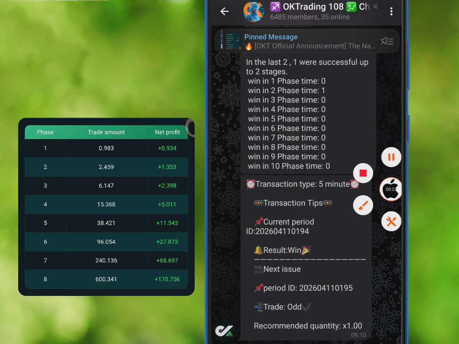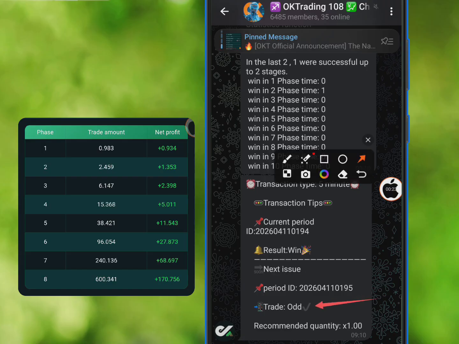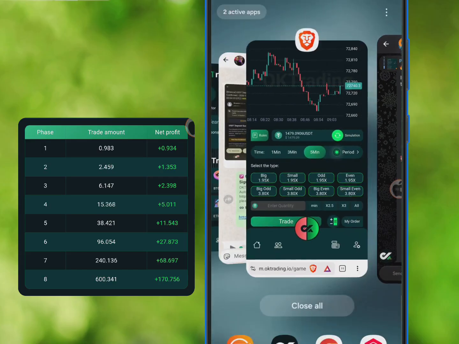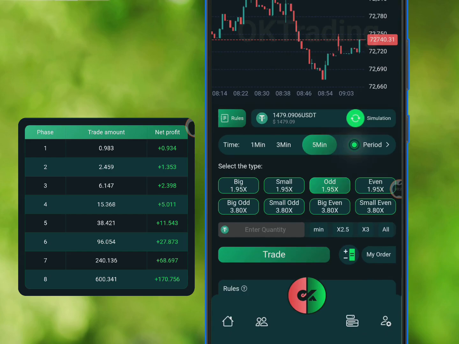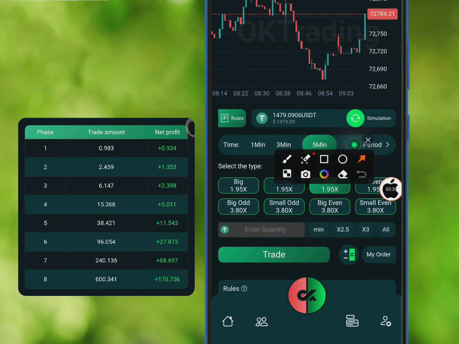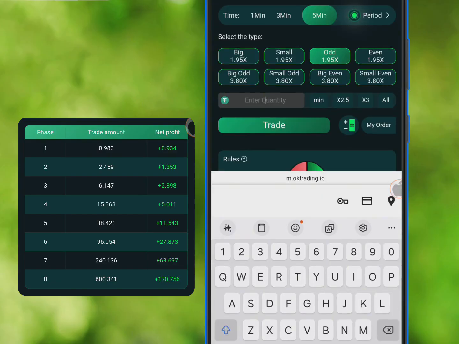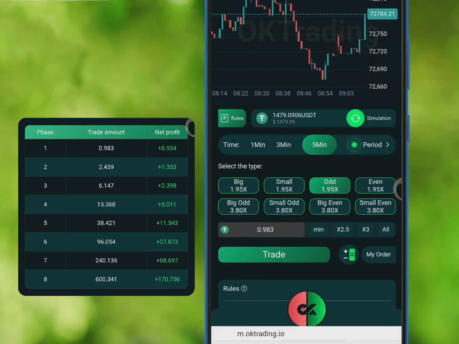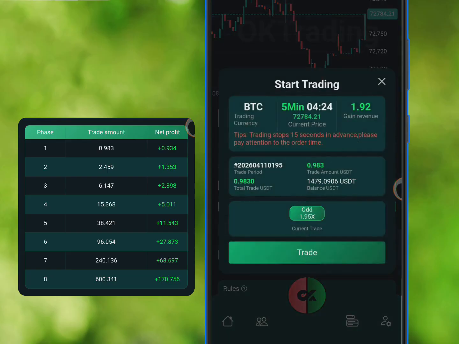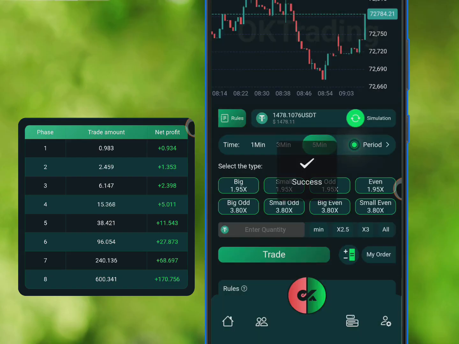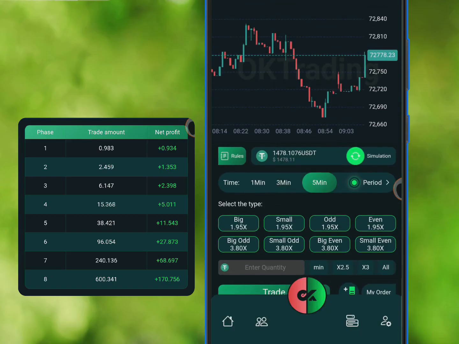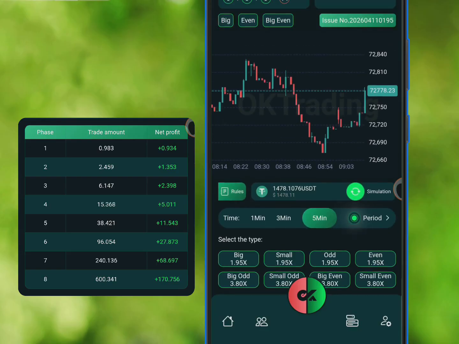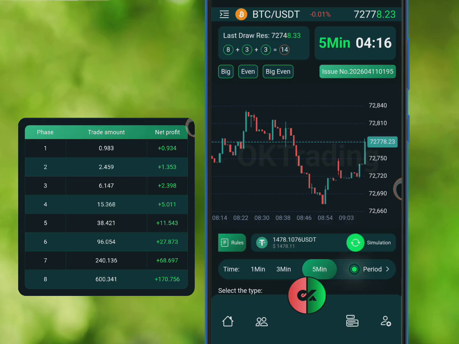So now they drop another one and this time around we have to click on alt. Okay, so we are going to go ahead and click on alt, and this time around you should know that we are going back to the initial amount on our calculator, which is 0.983, right? So we are going to click on trade and we are going to click on trade. Okay, so remember I already told you the platform prompts you to always follow the 8-phase signal format.